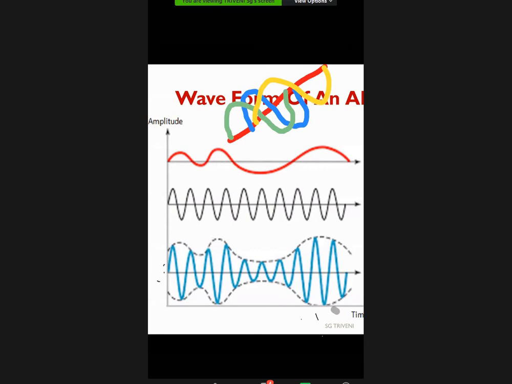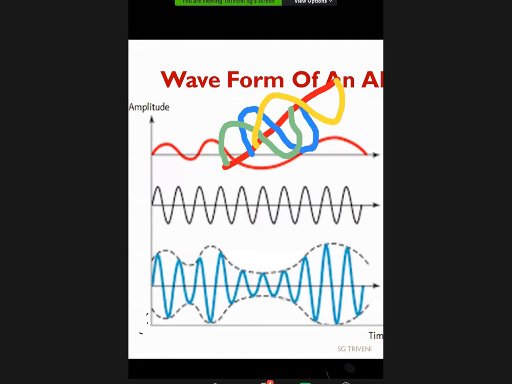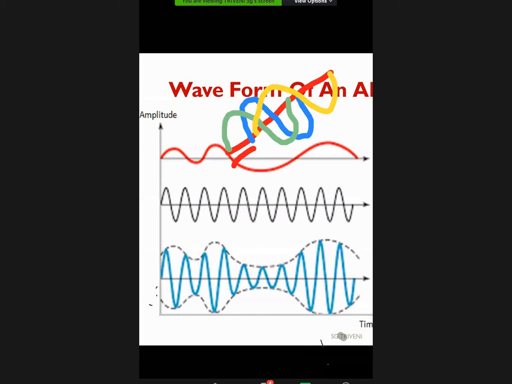Blue to green, or green to yellow, or blue to yellow, whatever it may be, there is some leading or lagging.